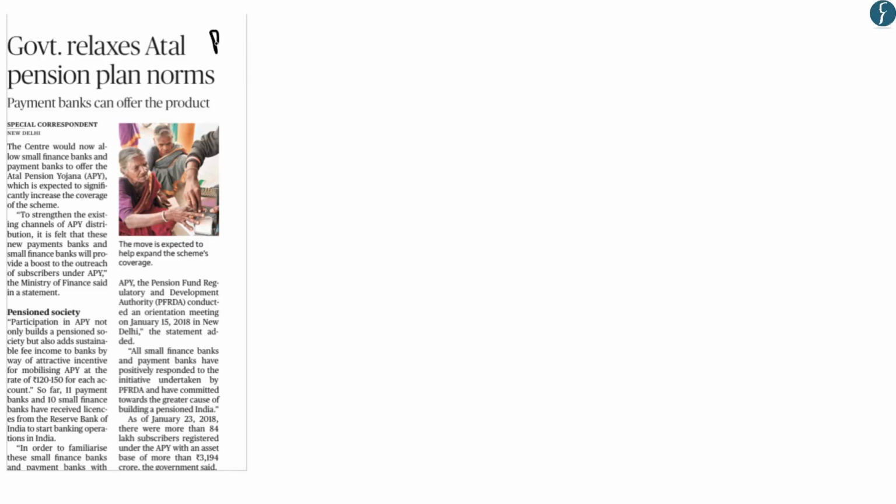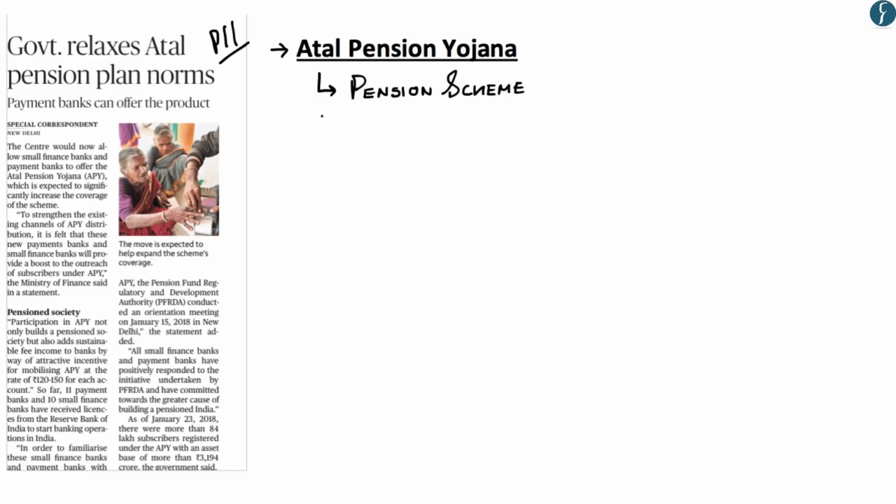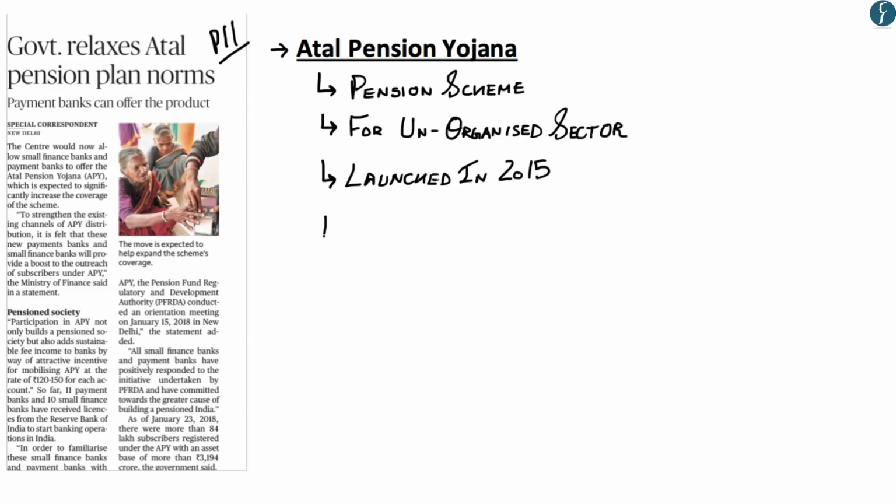Now we have taken this news from page 11. What this article talks about is the Atal Pension Yojana. The Atal Pension Yojana is a pension scheme for the unorganized sector. This scheme was launched in 2015 and intends to provide a guaranteed pension from Rs 1000 to Rs 5000. Hopefully up till here you have understood the basic features of the Atal Pension Yojana.